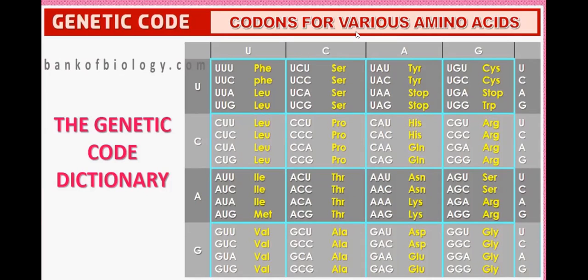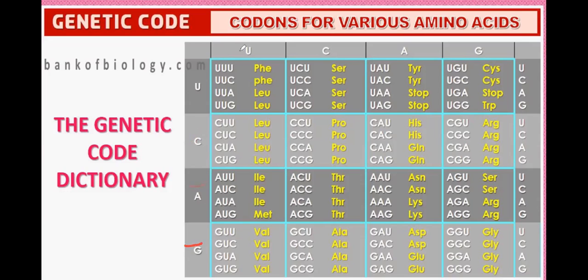Codons for various amino acids. Which codon codes for which amino acid? Here we already know that there are 4 nucleotides: uracil, cytosine, adenine, and guanine. In one codon, 3 nitrogenous bases are there. So we have taken 4 here.